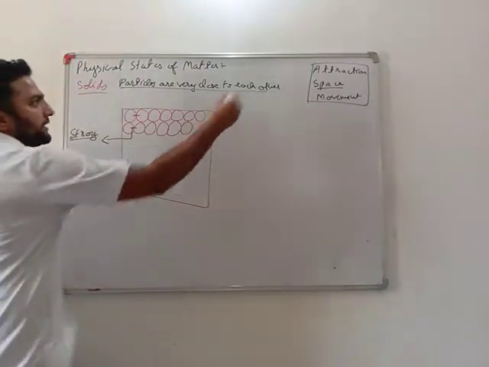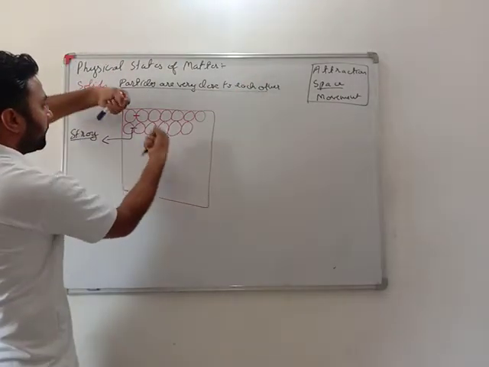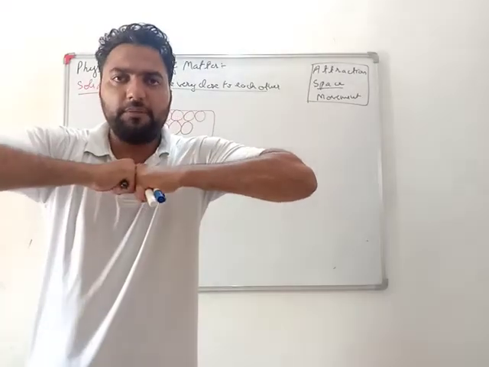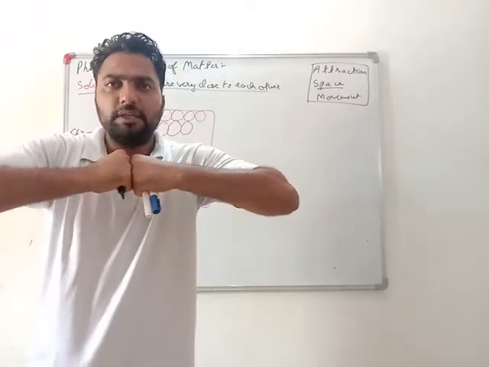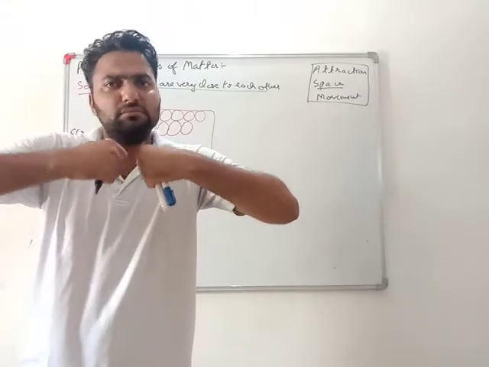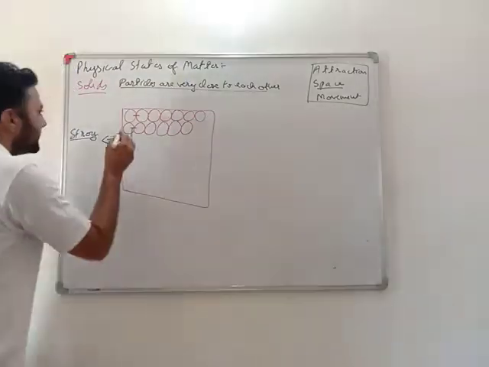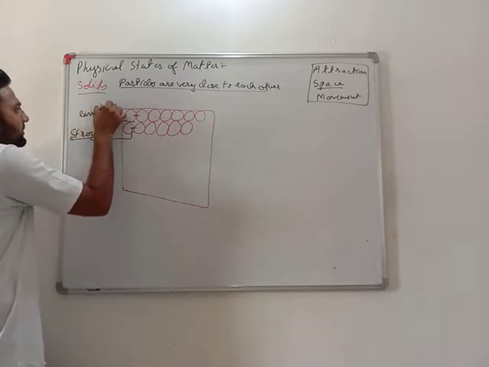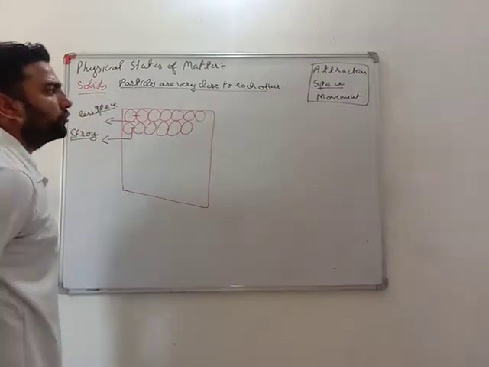Second thing, space. If this force of attraction is very much more, there will be less space. If this is weak, more space. So here the space is less. And third one is movement.